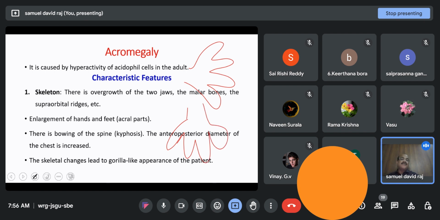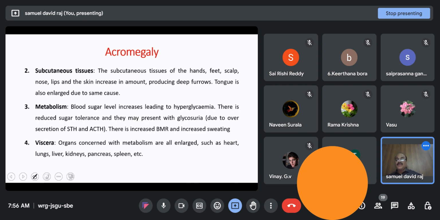That means you cannot have normal shoes, normal socks, normal gloves. You have to get them manufactured with respect to the size of your hand and feet. That is the impact growth hormone is having in adults. In addition to this, it has impact on subcutaneous tissue, metabolism, and visceral organs, which are also enlarged.